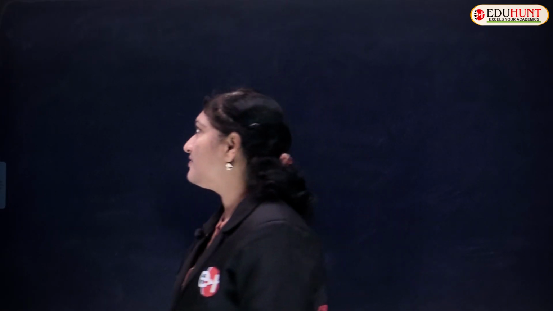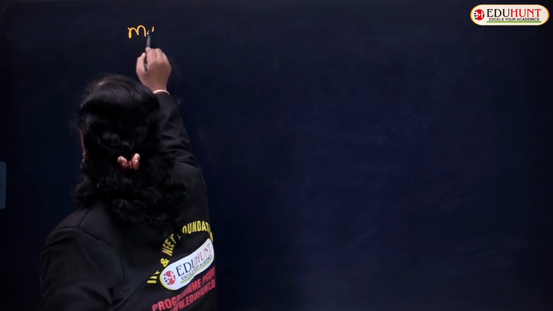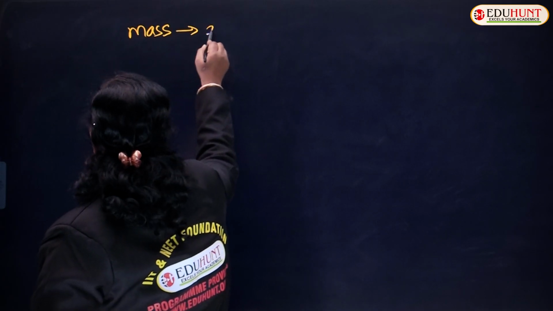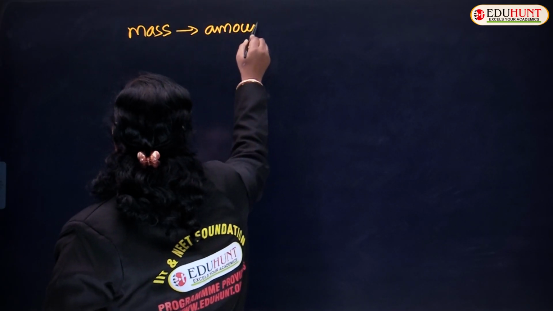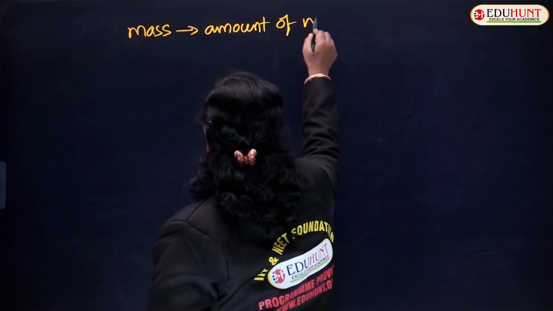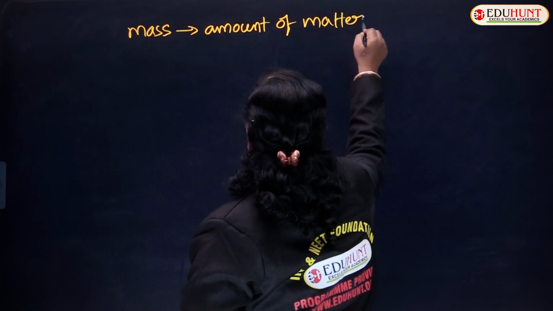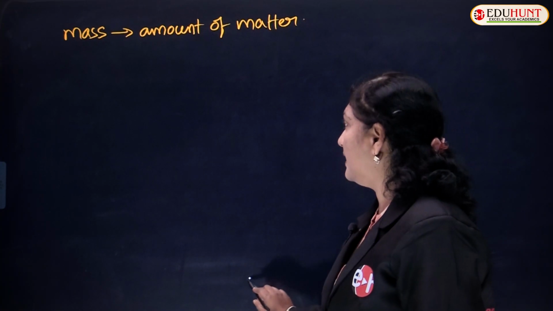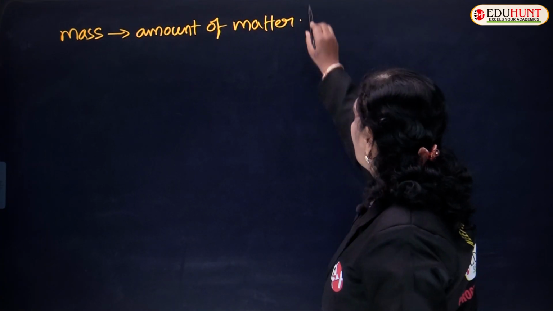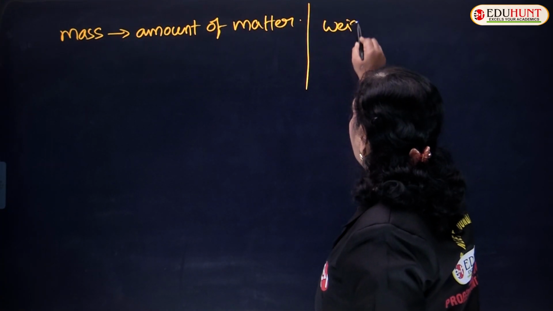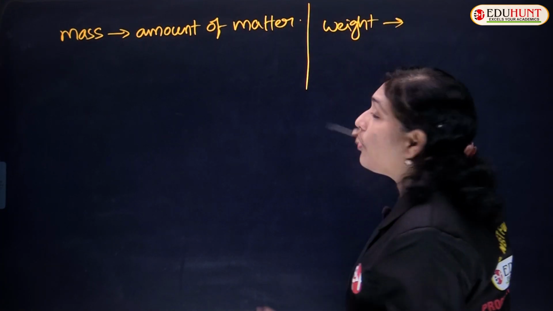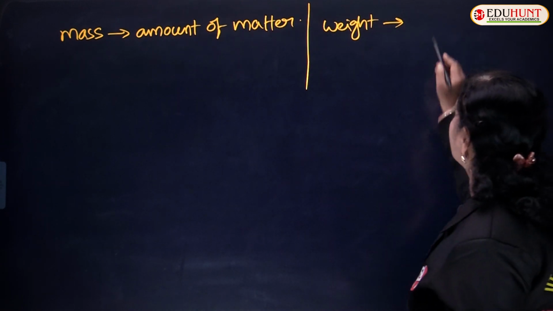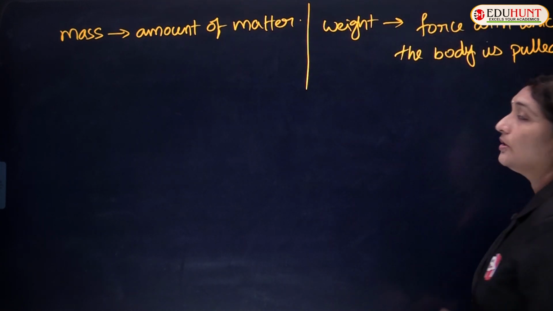So what makes the difference? Mass is the amount of matter contained in a body. But weight is the force with which the body is pulled towards the earth.